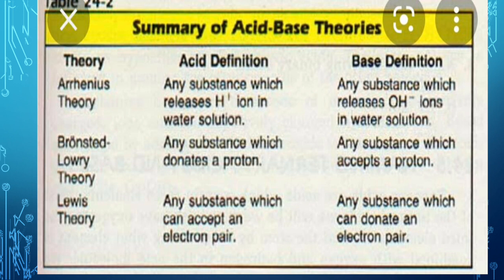According to the Lowry-Bronsted concept, any substance which donates a proton is called an acid, and any substance which accepts a proton is called a base. And in Lewis theory, any substance which can accept a pair of electrons acts as the acid, and all the substances which can donate an electron pair act as the base, right?